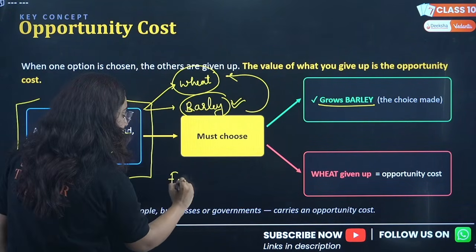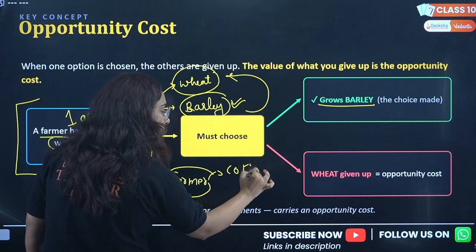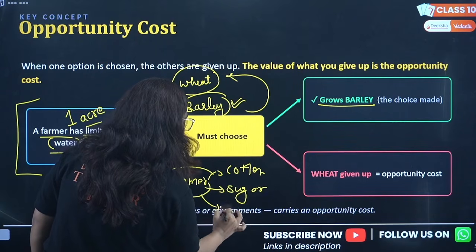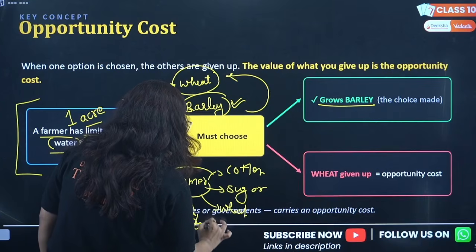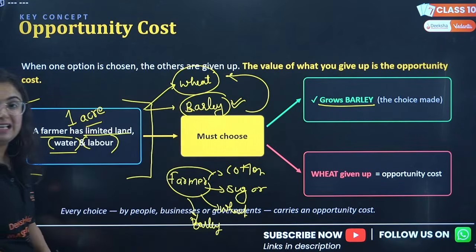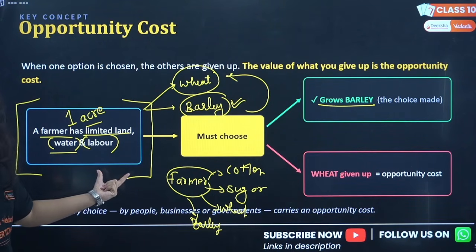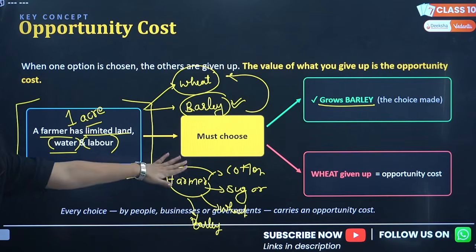There are different farmers. Some of them are growing cotton, some are growing sugarcane, some are growing wheat, some are growing barley. Why are they doing it? Because they have different amounts of land, different types of water available in their market, labor available in their market, or the economic capacity to buy the products or make the investment required for that.